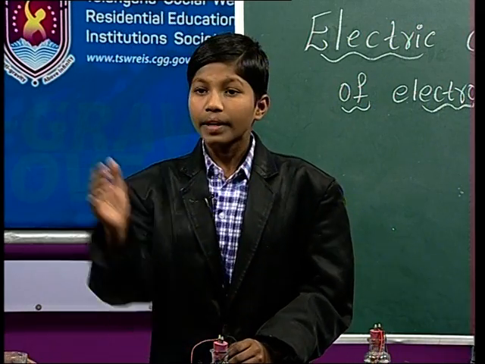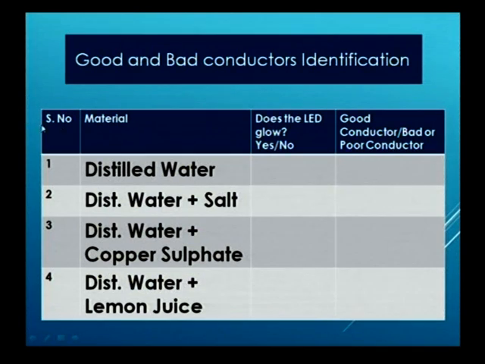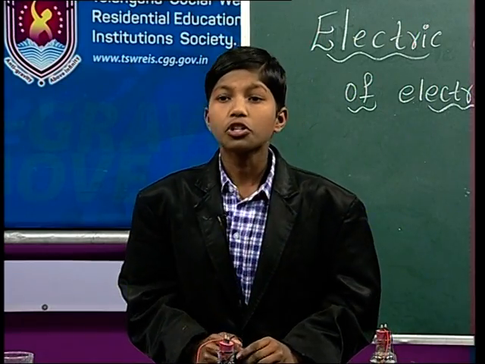And friends, in the first column the first material is distilled water, the second one is distilled water with salt, the third one is distilled water with copper sulfate, and the last one is distilled water with lemon juice.